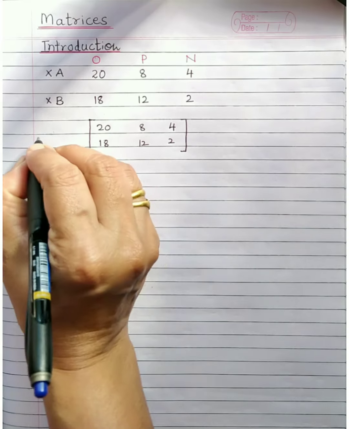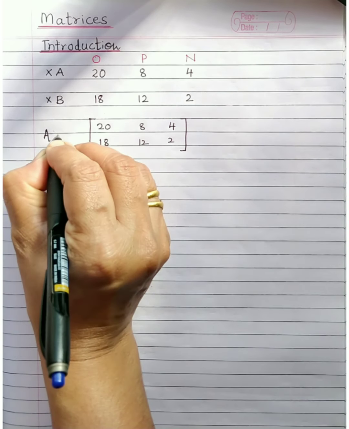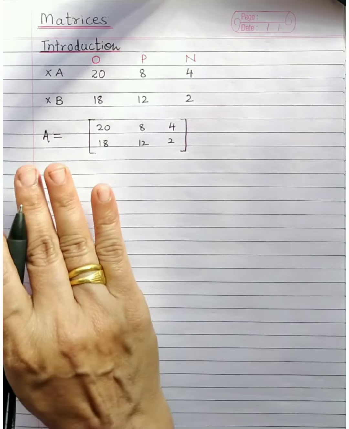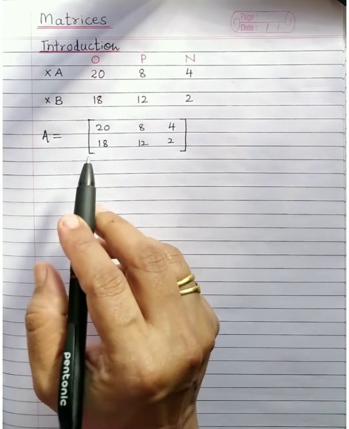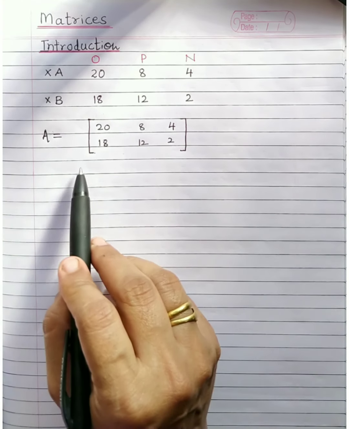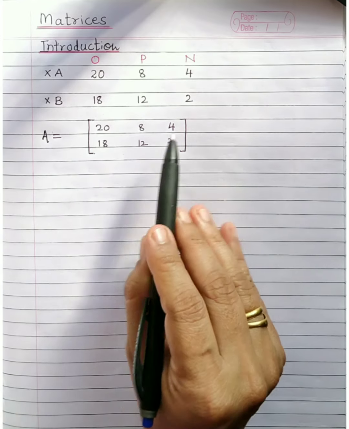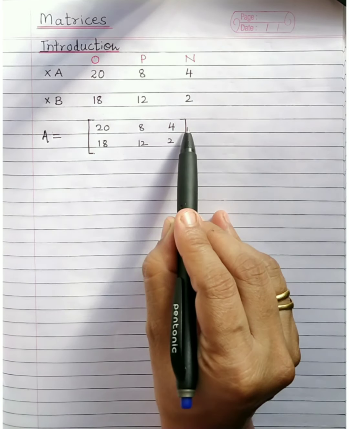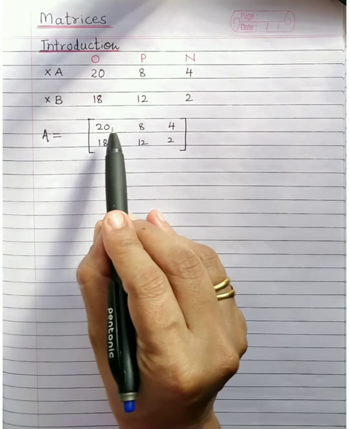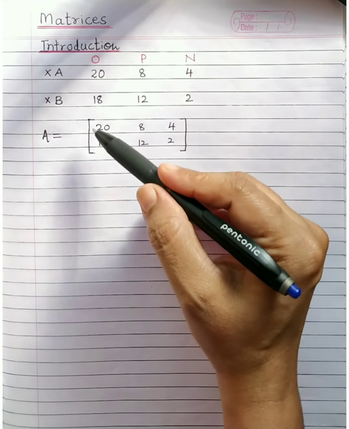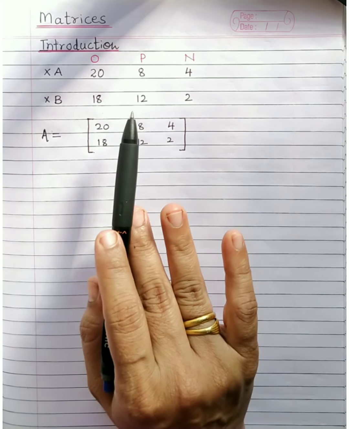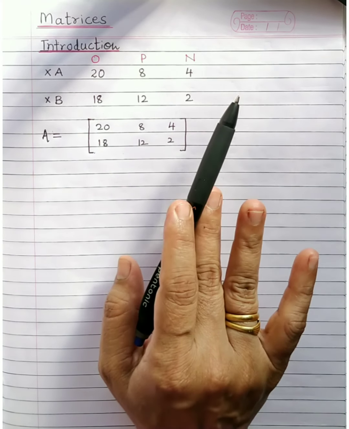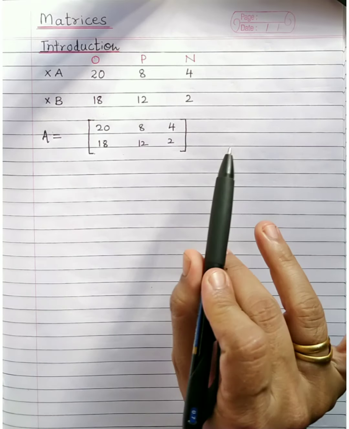It will always be given a name by a capital letter, say A. So this is matrix A, which represents some piece of information. So what is it? It is just a set of numbers arranged in rows. How many rows are there? First row consisting of the numbers 20, 8 and 4. Second row 18, 12 and 2. And columns: first column, second column, third column. So what is a matrix? It is a set of numbers arranged in rows and columns, which gives a rectangular arrangement.